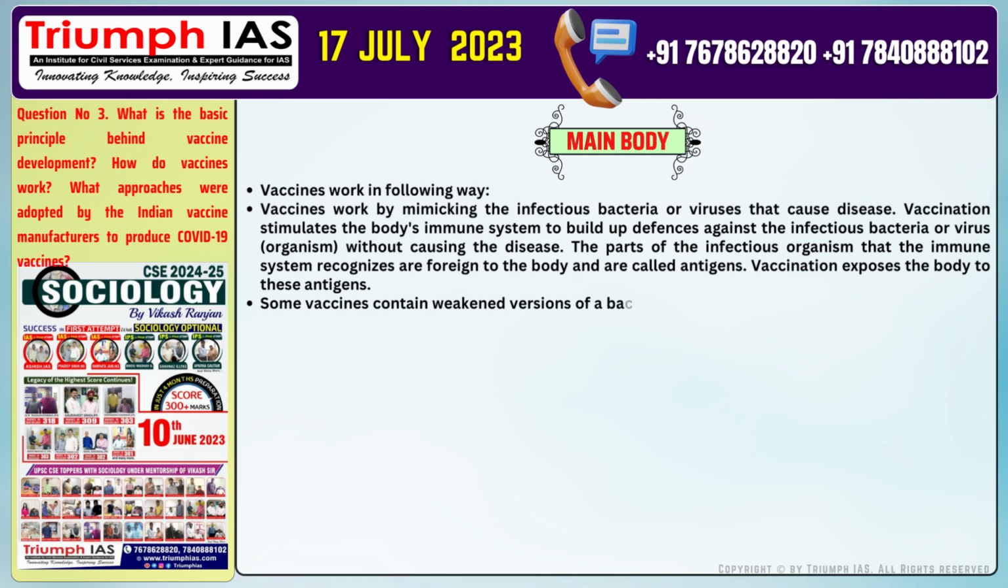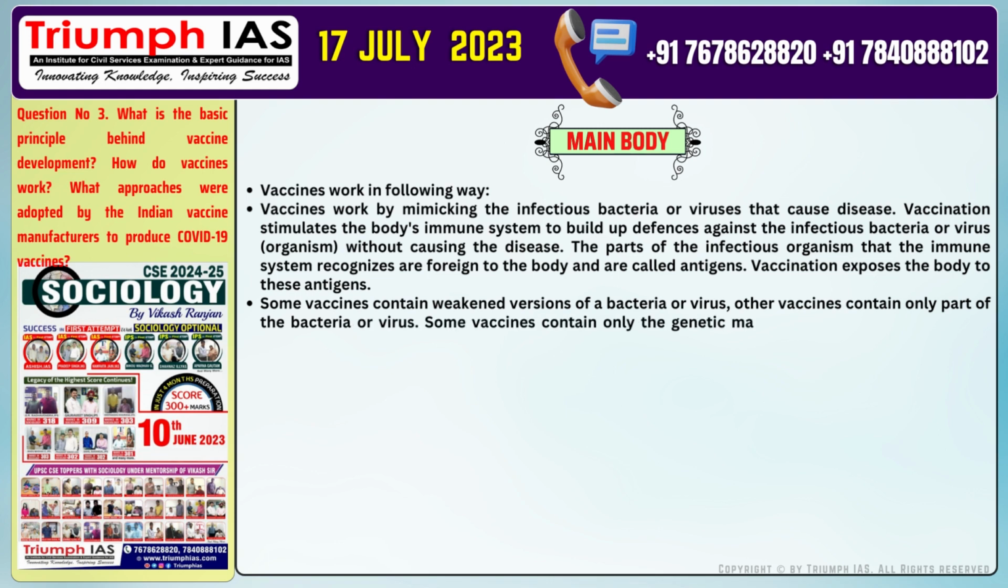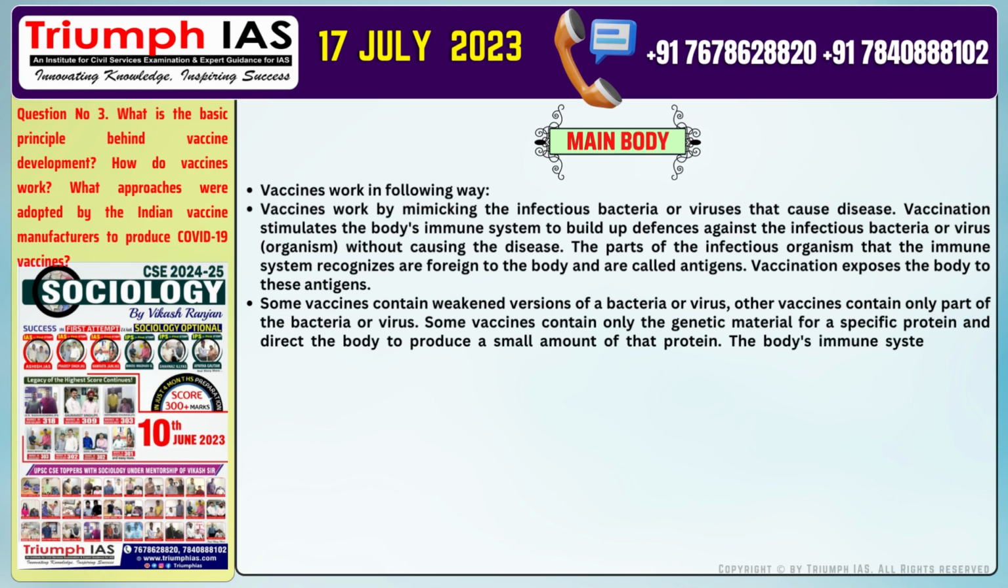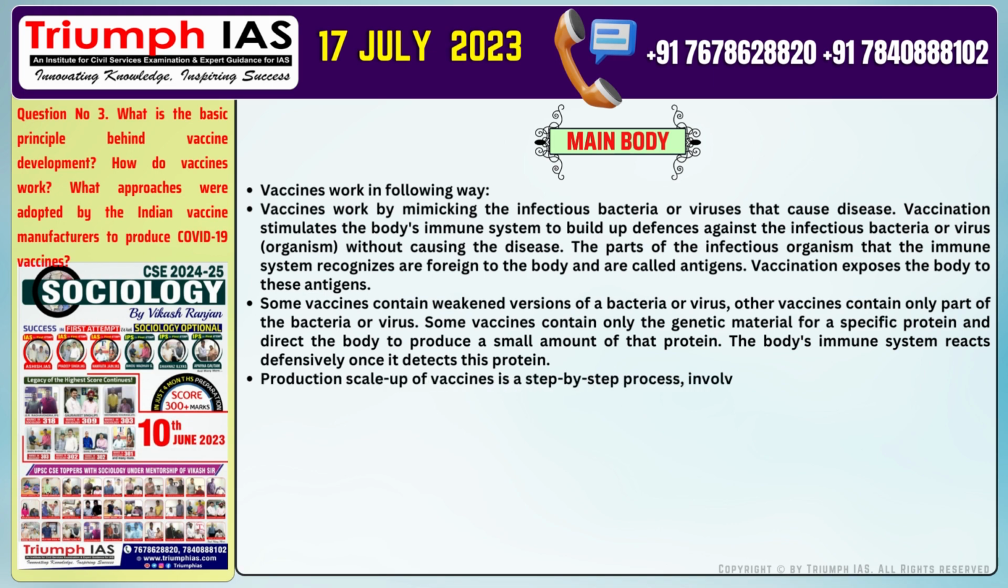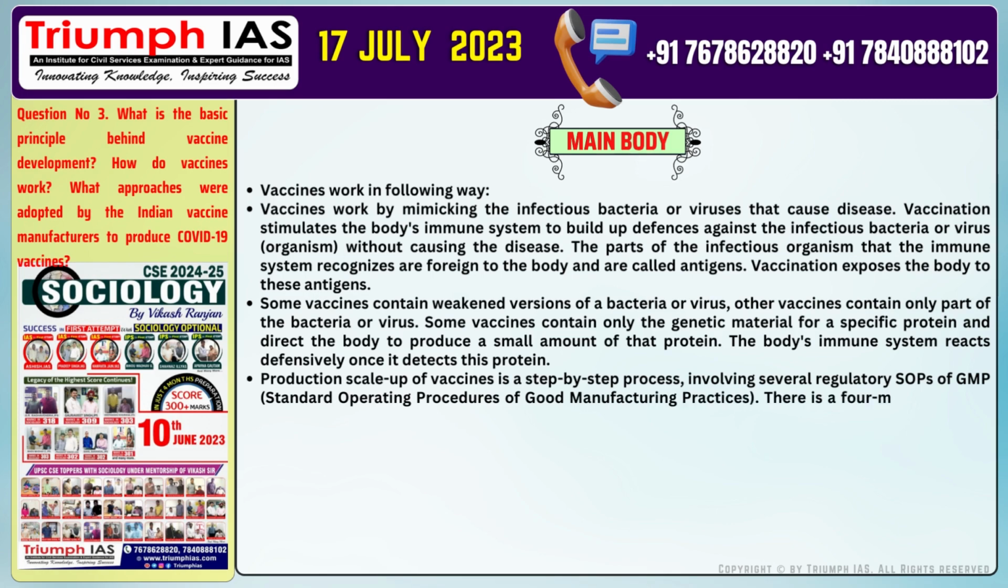Some vaccines contain weakened versions of a bacteria or virus, other vaccines contain only part of the bacteria or virus. Some vaccines contain only the genetic material for a specific protein and direct the body to produce a small amount of that protein. The body's immune system reacts defensively once it detects this protein. Production scale-up of vaccines is a step-by-step process involving several regulatory SOPs, standard operating procedures of GMP, good manufacturing practices. There is a 4-month lag time for Covaxin to translate into actual vaccination.